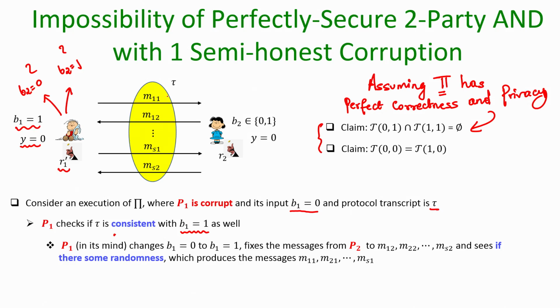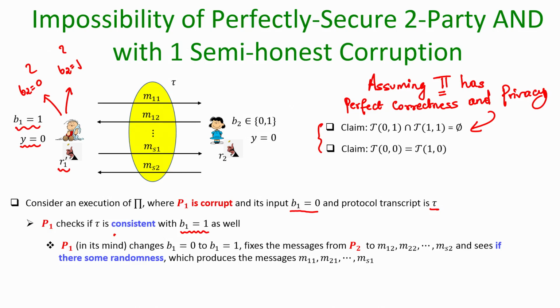He is not changing the messages from P2; those are fixed to M12, M22, MS2, namely all the round messages which P2 would have communicated as per tau. P1 is just changing his input and his randomness and communicating messages as per protocol pi, and seeing whether the messages which he would have sent with the changed input and changed randomness are the same as what tau has.